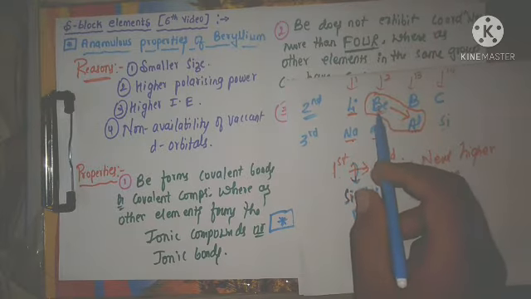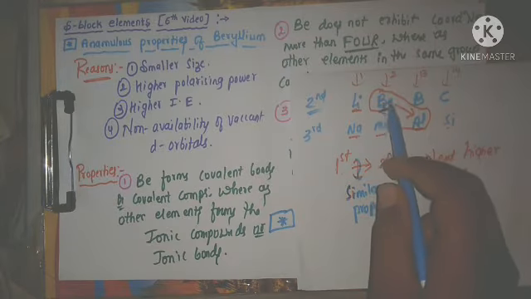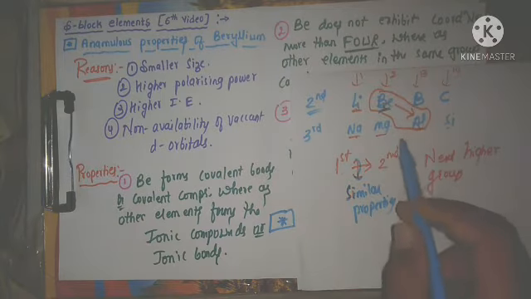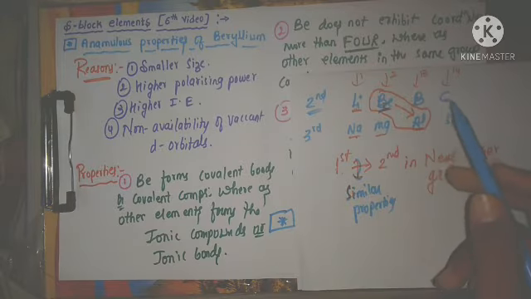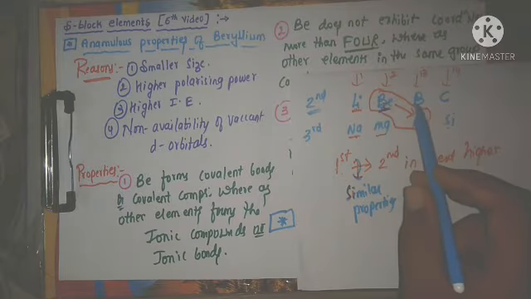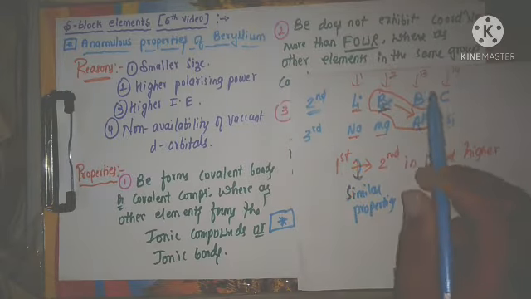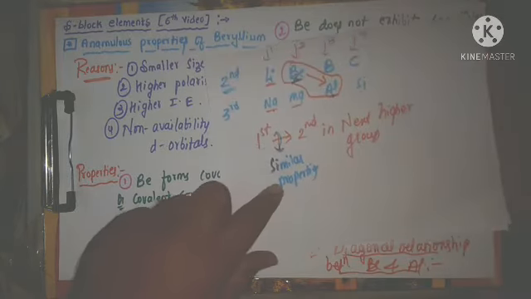Here also beryllium is the second group member, therefore we are studying the similarities between beryllium and aluminium. Which concept we are studying? Second group elements in the S block elements, correct? Now here the second group element beryllium shows similar properties with aluminium, therefore we are studying the similarities between beryllium and aluminium. Why does it show the similarities?